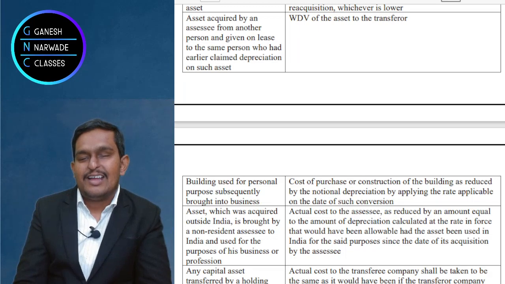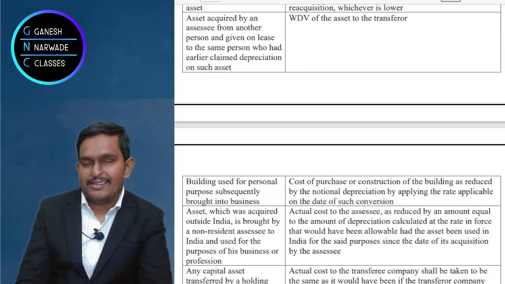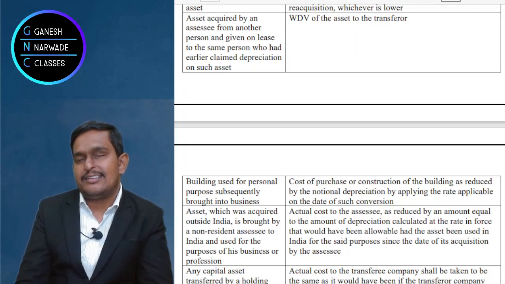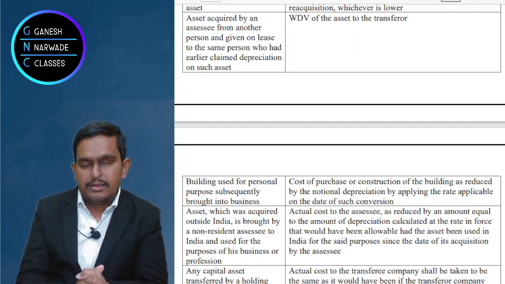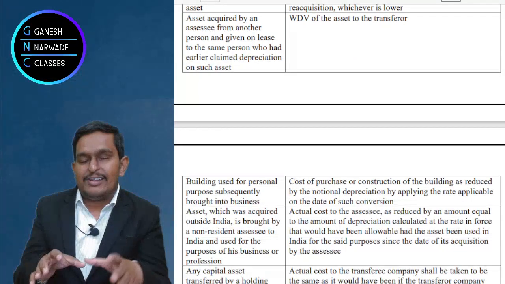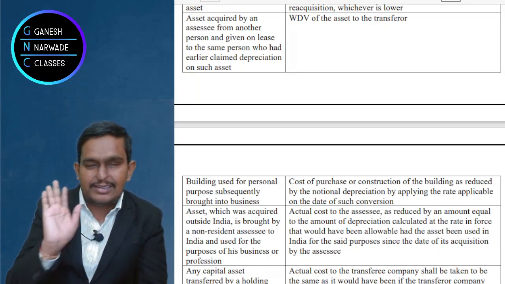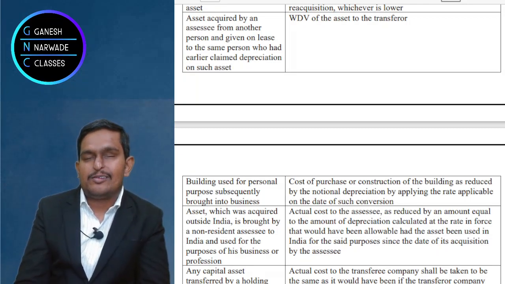So what I did, I converted this residential building to my business place, and I constructed another building for my family purpose maybe. But this building at least is first for personal purpose and later converted to business purpose, correct? Now in this case what should I do?